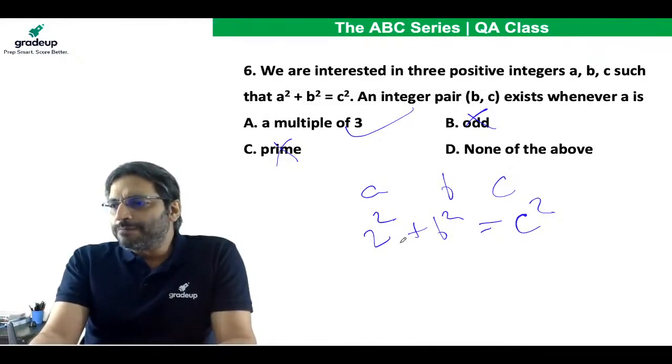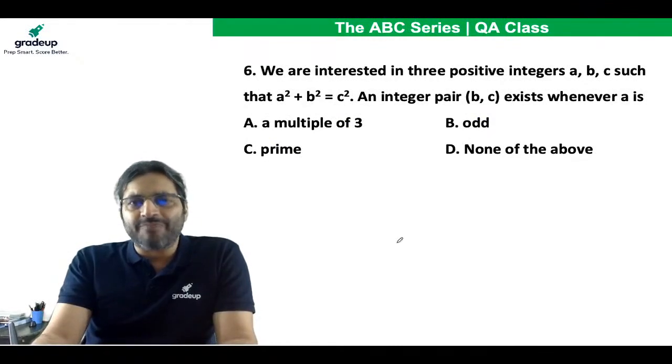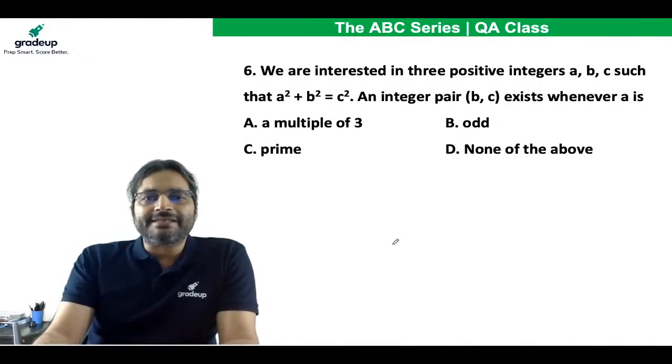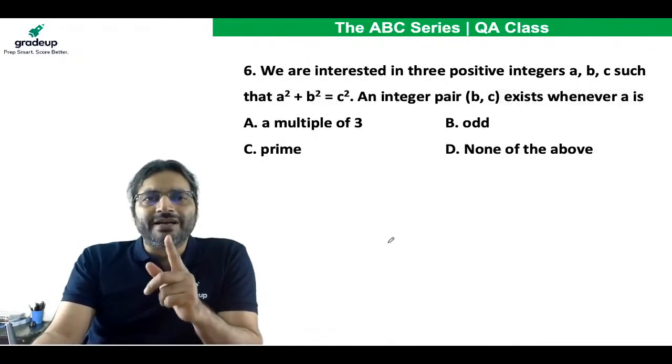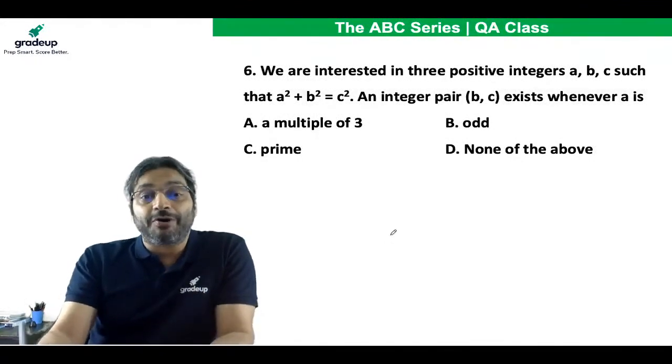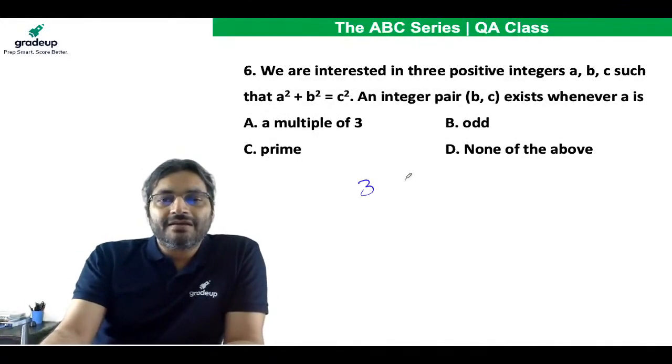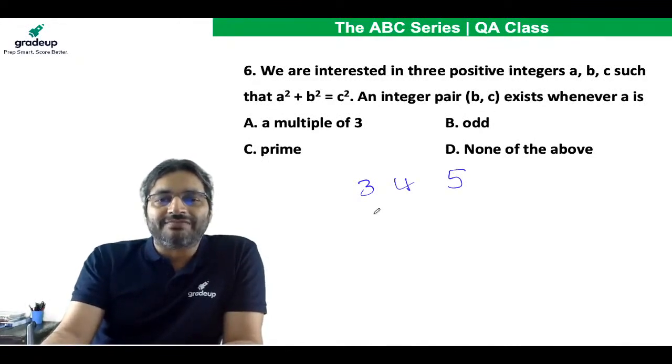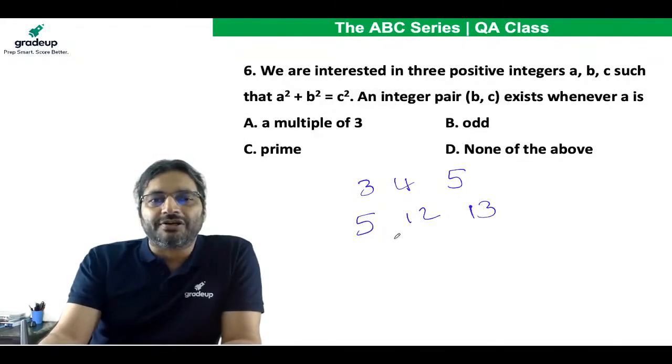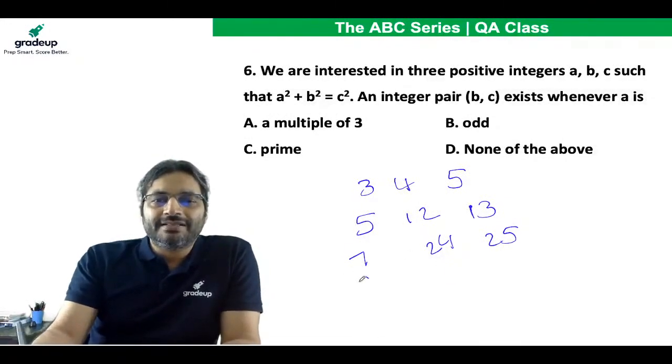Now please keep one more thing in mind. Except for one, whenever you have an odd number, you will get a Pythagorean triplet. That is very important. Look, 3, 4, 5: 3 square plus 4 square is 5 square. Then 5, 12, 13: 5 square plus 12 square is 13 square. Then 7, 24, 25: of course, 7 square plus 24 square is 25 square. Then 9, 40, 41.